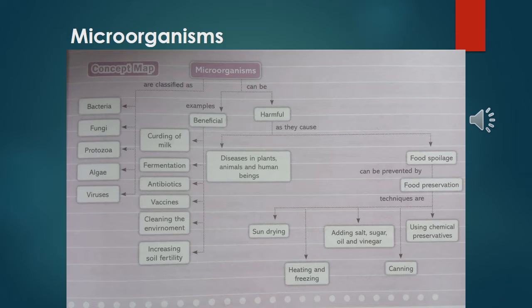So different types of microorganisms are bacteria, fungi, protozoa. Remember, amoeba is a protozoa. Then algae and viruses, and among them, virus is the smallest microorganism in our world. It is so small that sometimes we cannot observe it even with the help of a microscope. The strongest microscope is the electron microscope. Another strong microscope is the tunneling microscope.